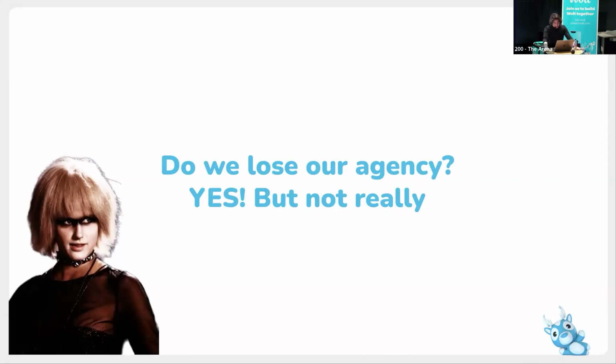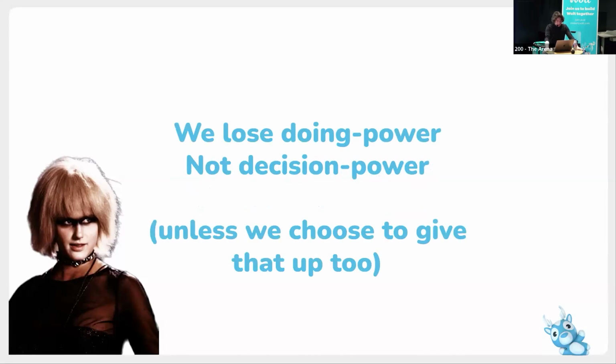So question: do we already lose our agency? In some way, yes. AI already takes agency in making some decisions, because we're also agents, basically. We make our decisions every day, and AI can help us with some tasks. So in some way we're losing our agency, but at the same time it's not exactly correct, because at this moment we're losing our doing-power agency.